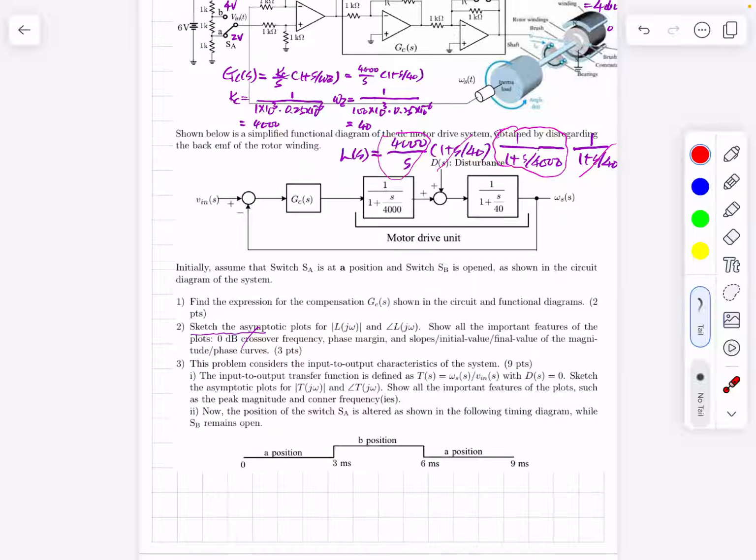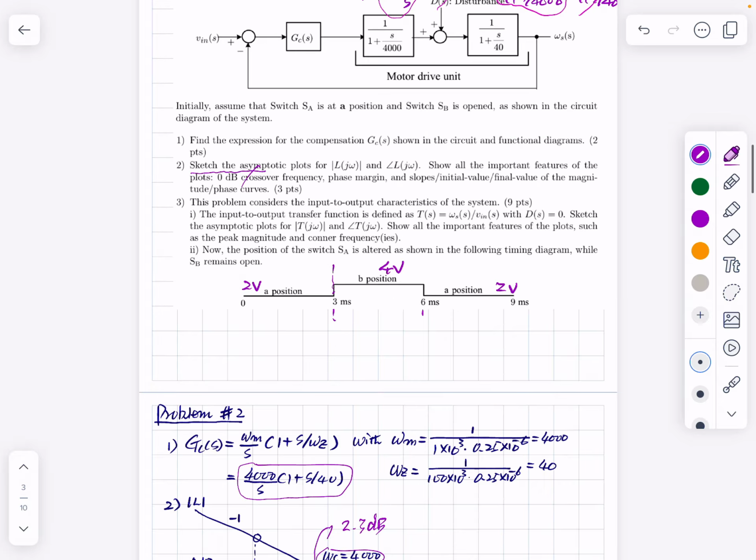Until this point it is 2 volt, and then this is 4 volt, and it becomes 2 volt again, and the transition time occurs here. So this is the graphical illustration of the switching action of this SA.